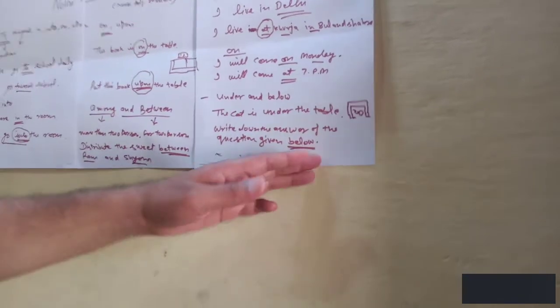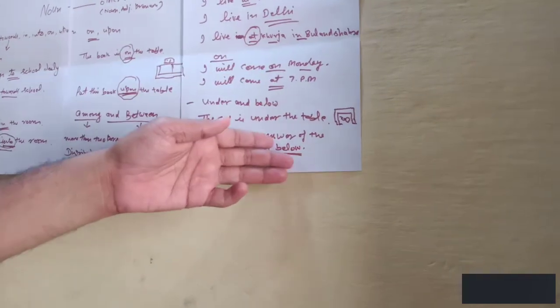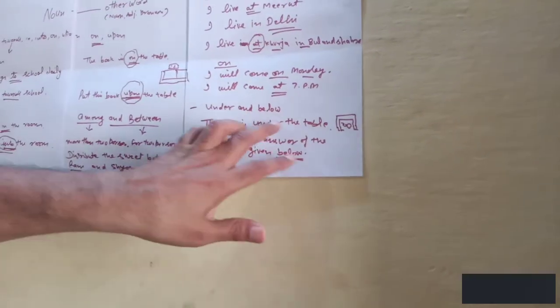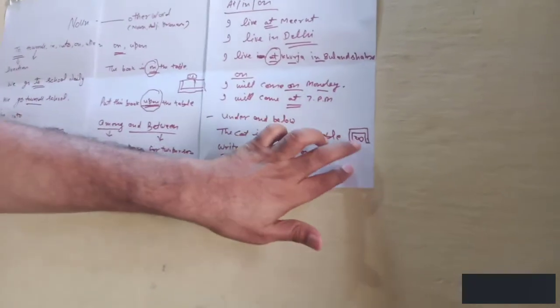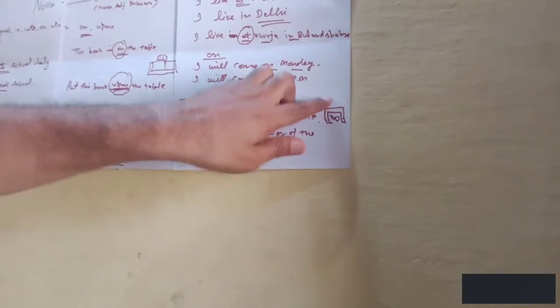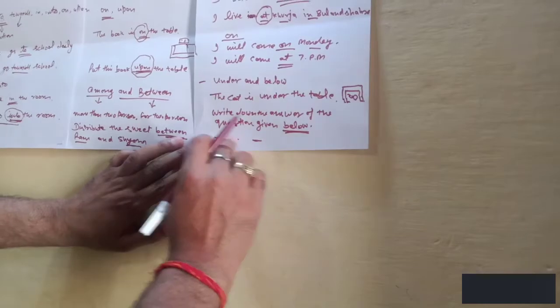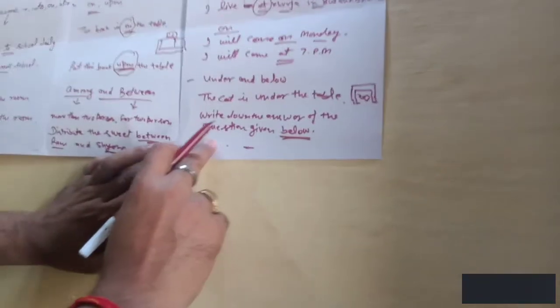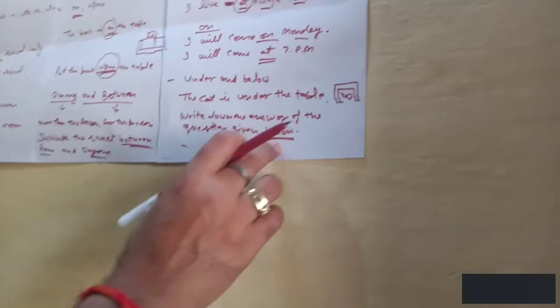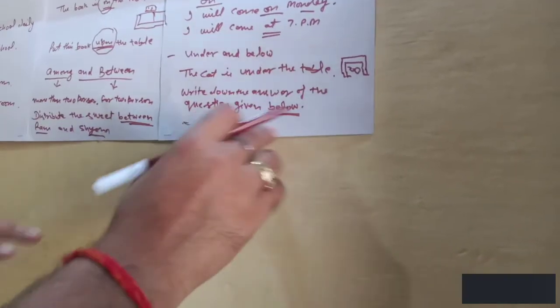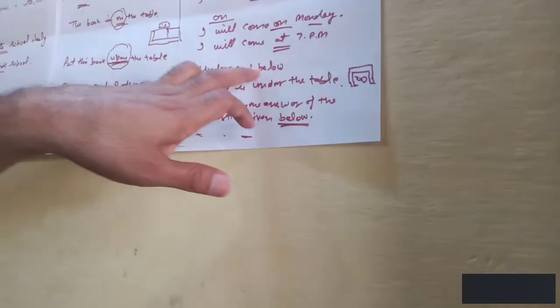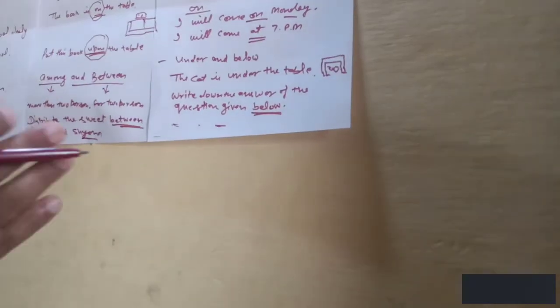So there is no height, no length between the two objects. Under has a height between two objects, cat and table, but when we use below there is no height. It is used just below. Under is used for height, length. There is a length between two objects, whether it is cat or table.